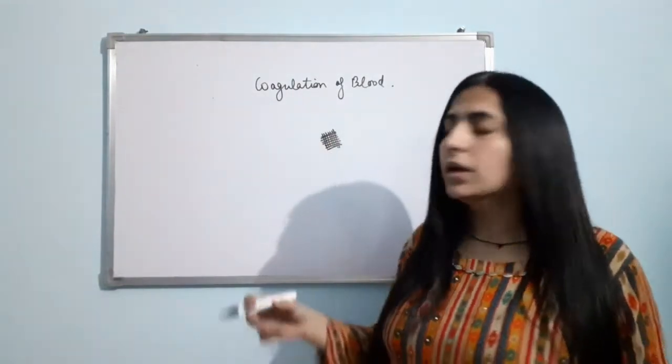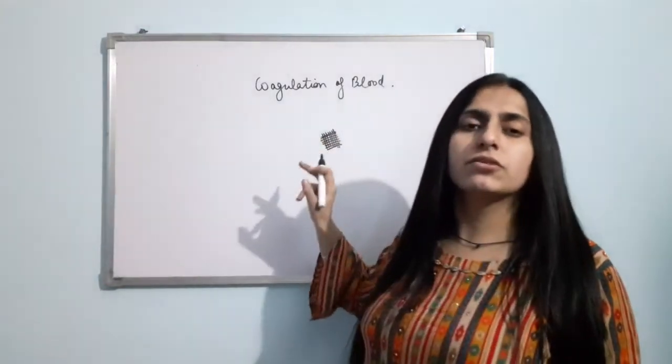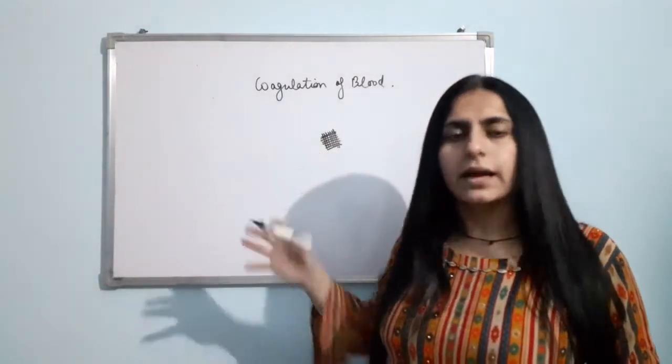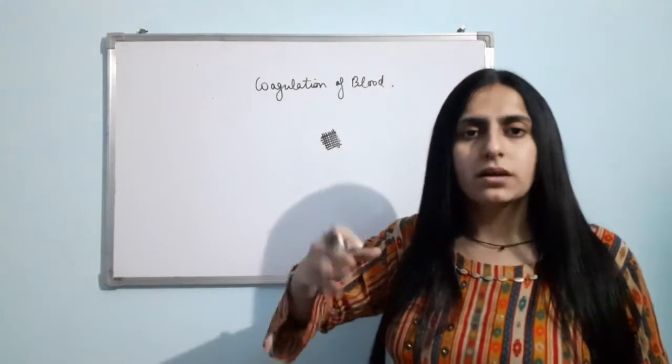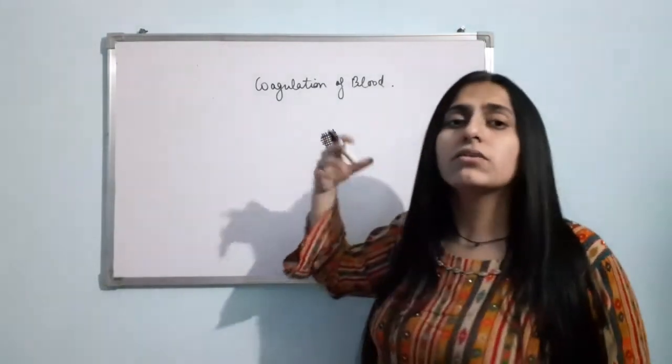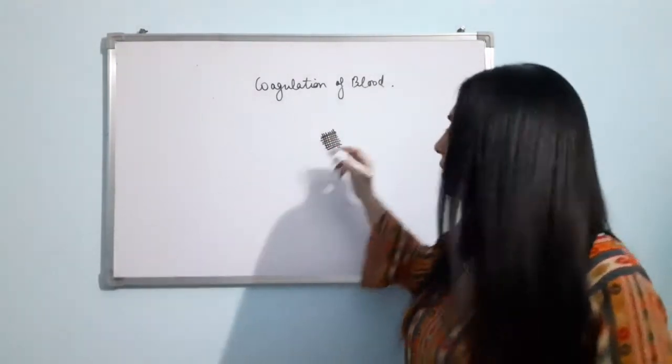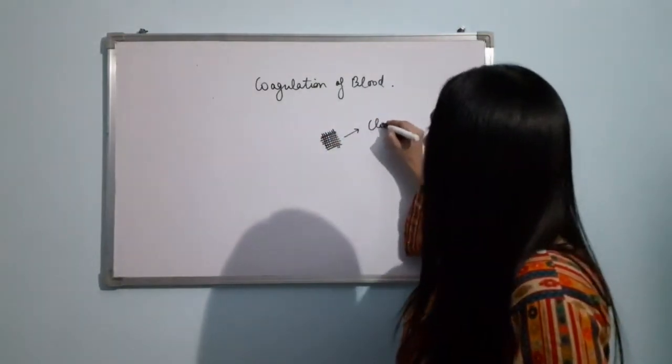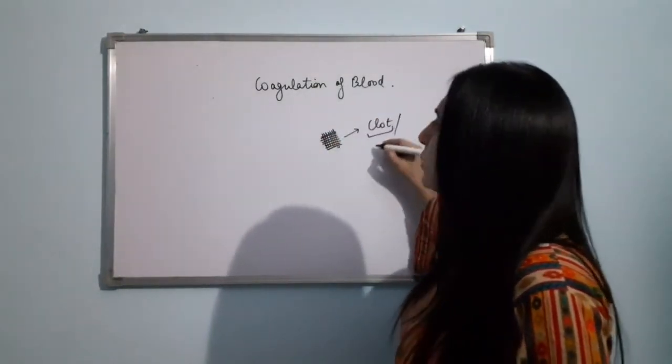After some time, you can see a thread-like structure over that area, and due to that the bleeding stops. This is known as coagulation of blood or clotting of blood, and this structure is known as a clot or coagulum.